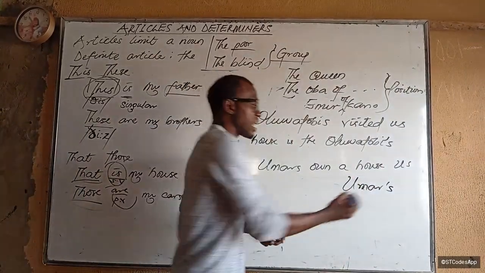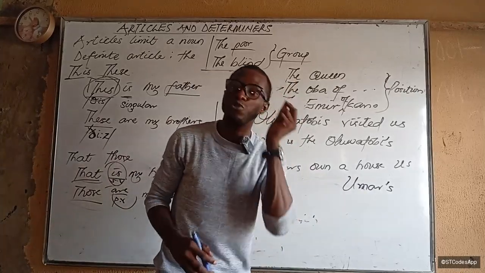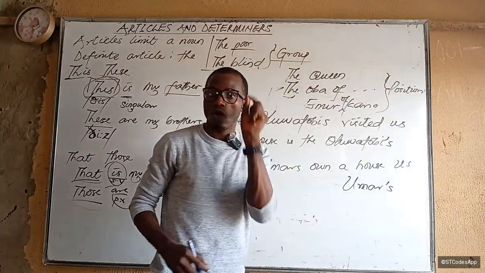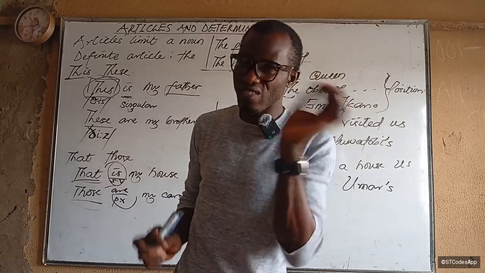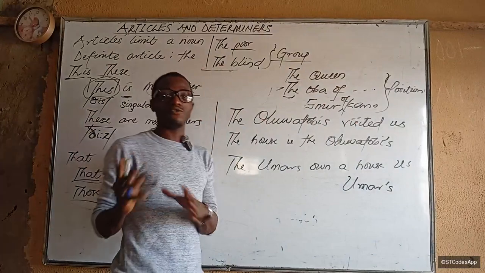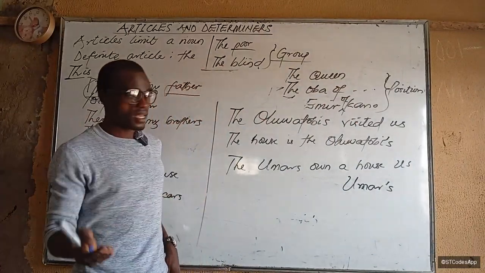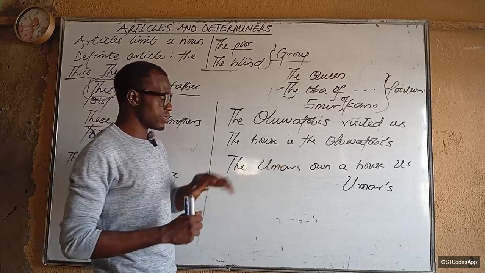Apostrophe, yes. What does the apostrophe show? The apostrophe shows ownership or possession. Apostrophe shows what? Ownership or possession. Now, another video I'm going to shoot is how to use the apostrophe specifically, because there are many uses of the apostrophe and it is unknown to many people, of course. So I'm going to shoot a video on it separately.